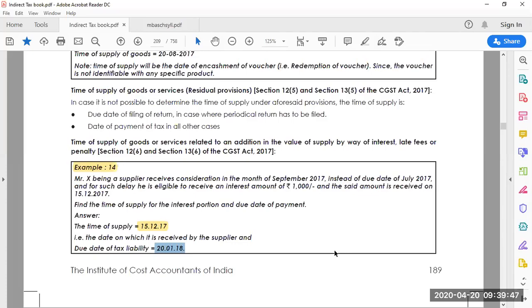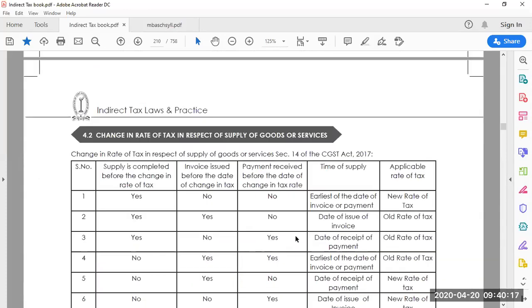So these are the things we have discussed so far about GST in normal cases, time of supply, and we have gone through many of these kinds of examples and many provisions. We discussed the time of supply, time of services, and reverse charge related to the supply of goods and services, everything so far. And turnover more than 1.5 crores, less than 1.5 crores. We have discussed many of these rules and conditions.